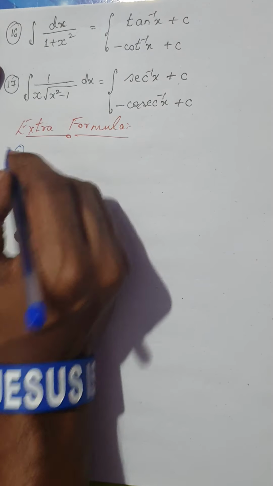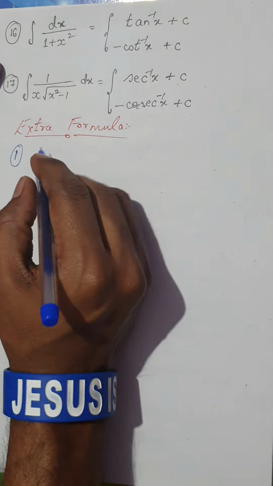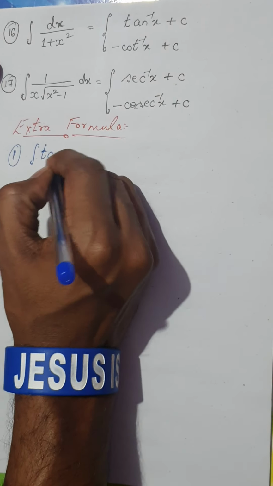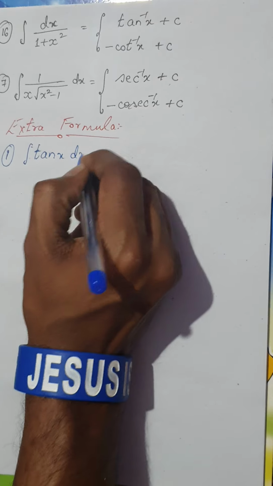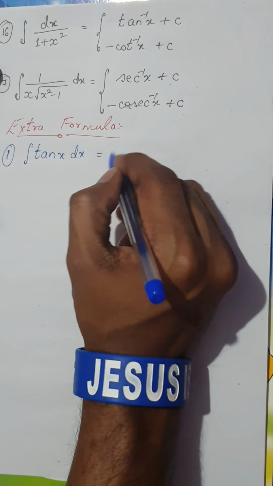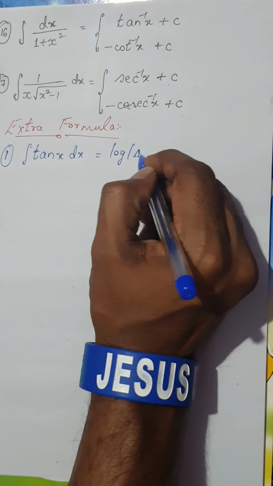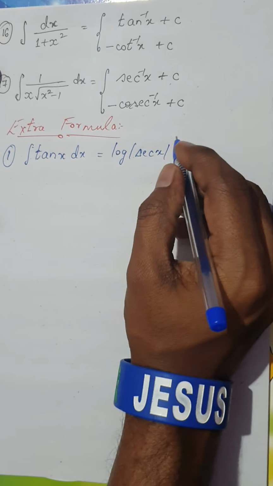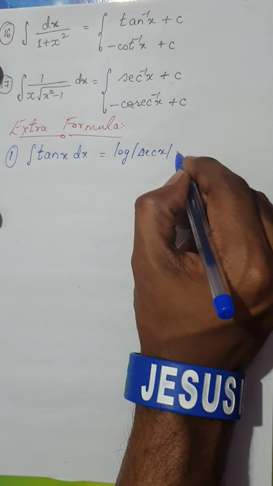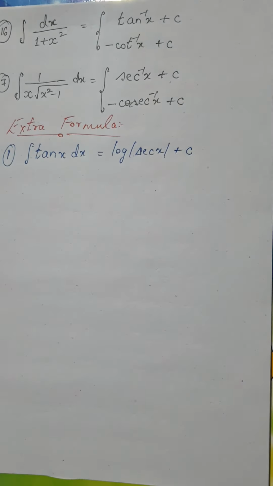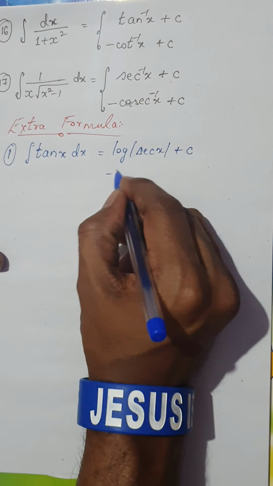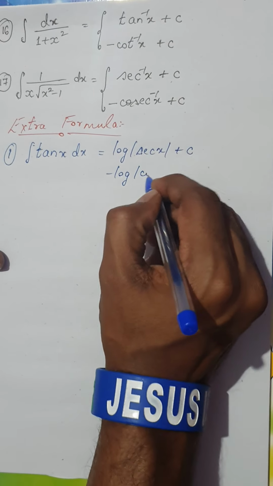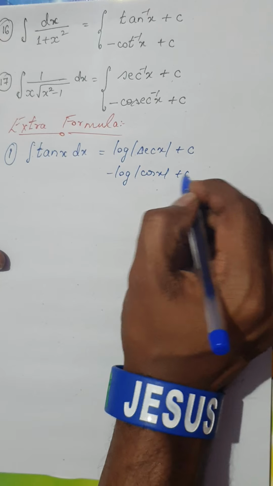The first of the extra formulas is the integral of tan x. The integral of tan x would be log of secant x plus c, which is the same as minus log of cos x plus c.